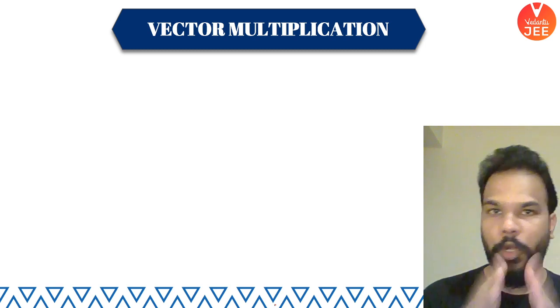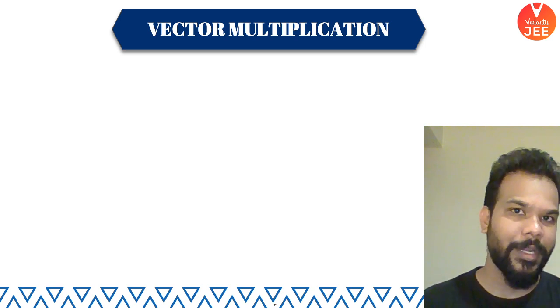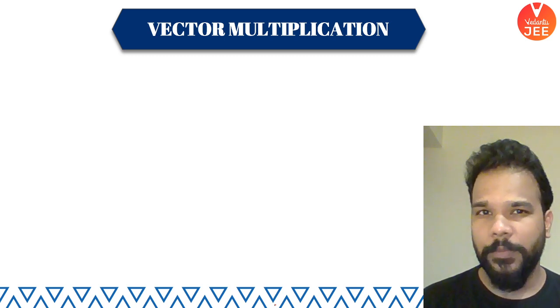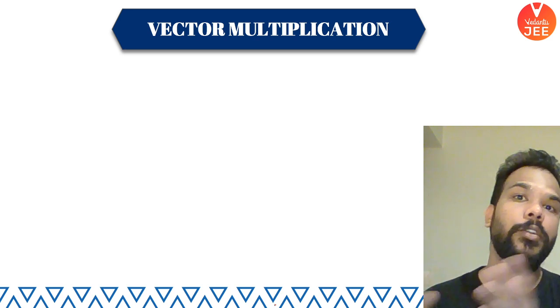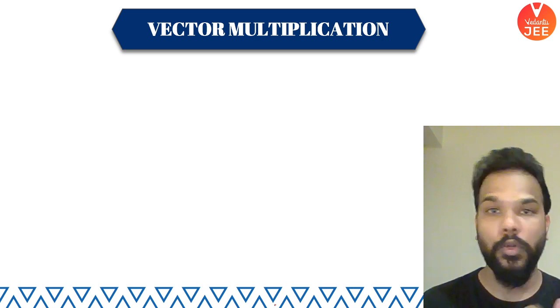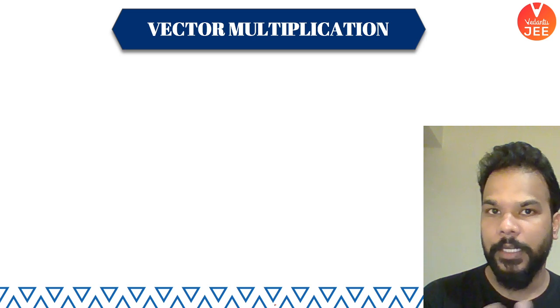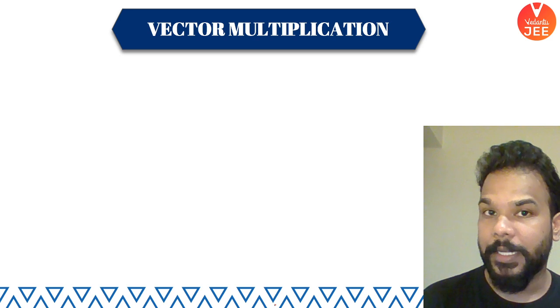So we broadly divided vectors, the chapter, into two parts. First was the representation part, second one was the mathematical operations part. Our actual objective is to do mathematical operations only. But before we learn how to add, subtract or multiply vectors, we needed to understand how to represent a vector, how to communicate in vectors. So we learned the symbolic, diagrammatic and mathematical representation of the vectors.